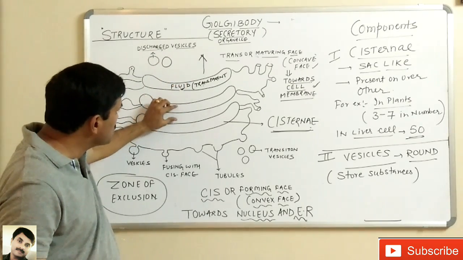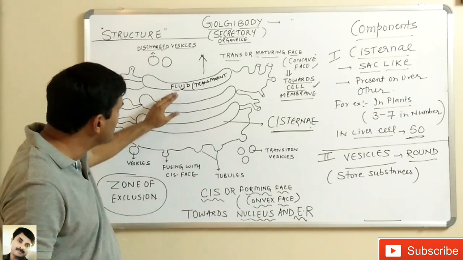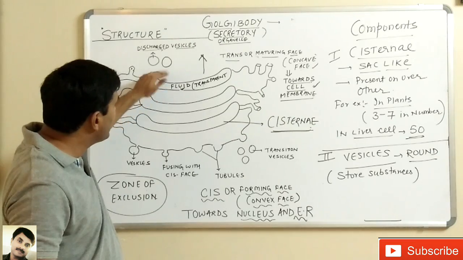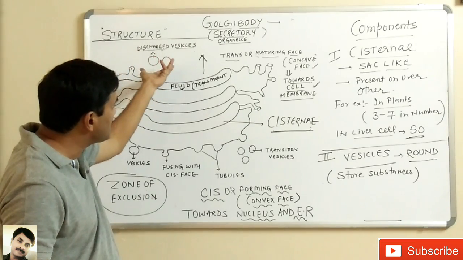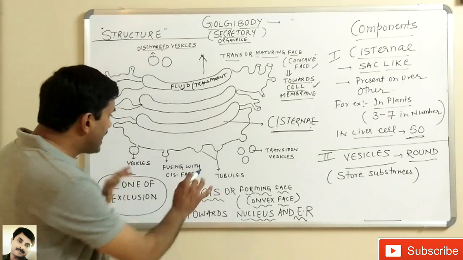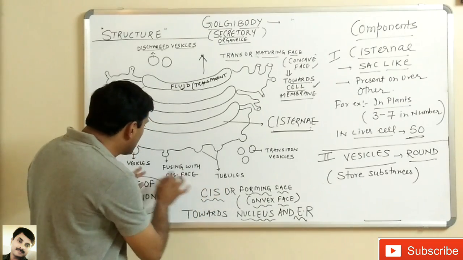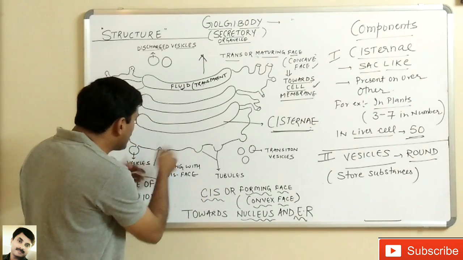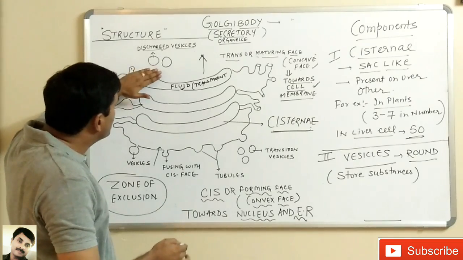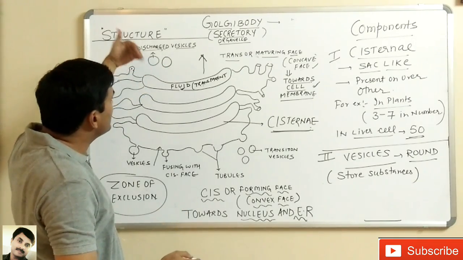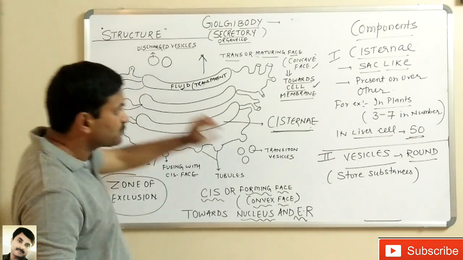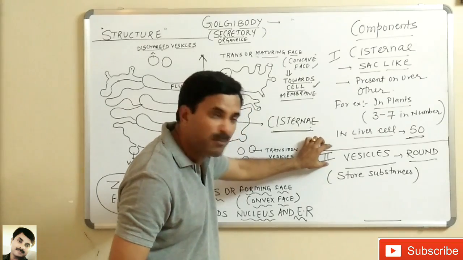Means the substances modified in the cisternae are later discharged through the vesicles. So the cis or forming face is the face where the vesicles are entering, and from the trans face the vesicles are discharged. So this is the second component.